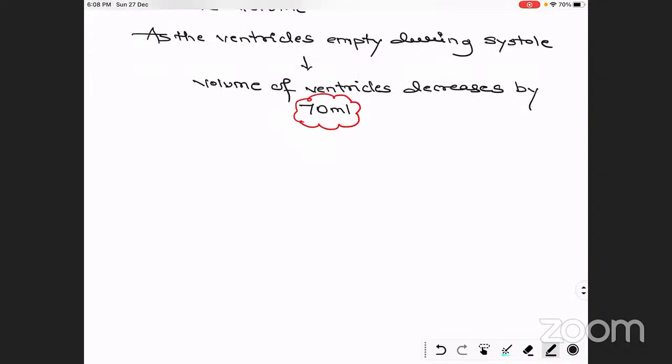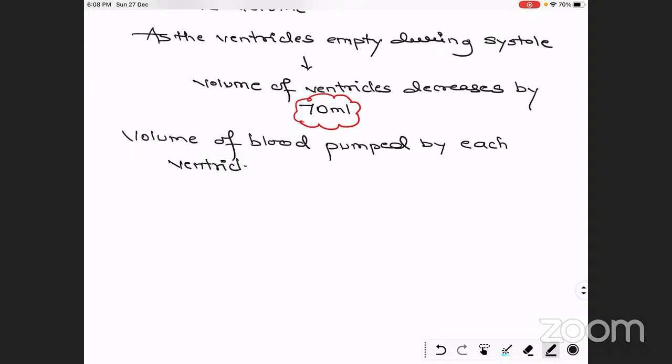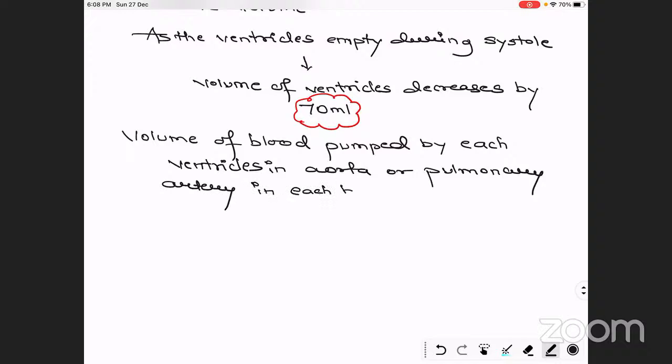In other words, stroke volume is the volume of blood pumped by each ventricle into the aorta or pulmonary artery in each beat.